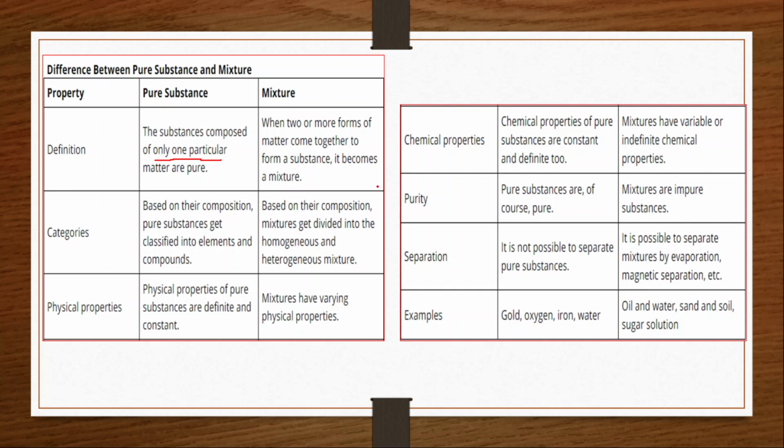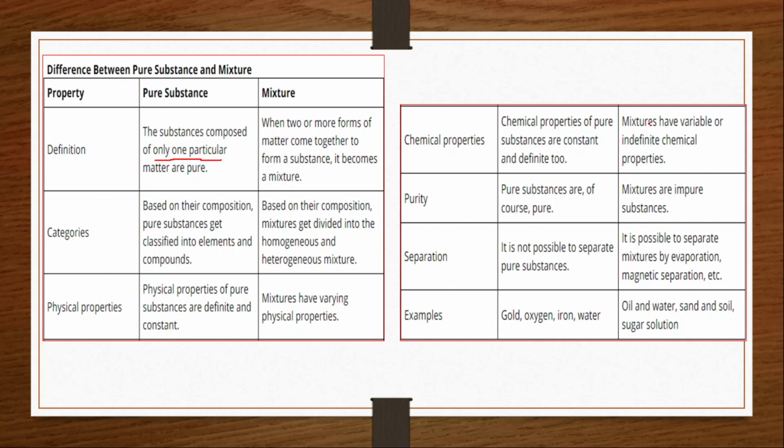If you check the chemical properties, what about the chemical properties in a pure substance? Chemical properties of pure substances are always constant and definite too. But mixtures have variable chemical properties. It is because the mixtures consist of two or three different particles. Clear? So they will have different chemical properties, and different physical properties also. But a pure substance is made up of only one type of particle, so only the property of that particle will be shown.